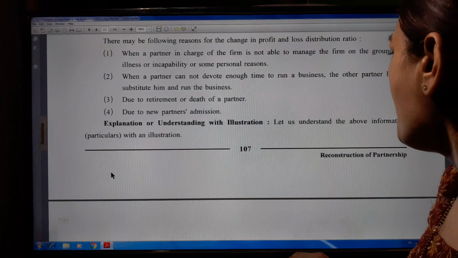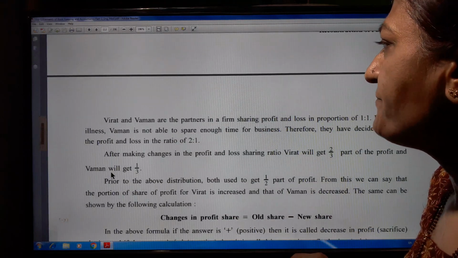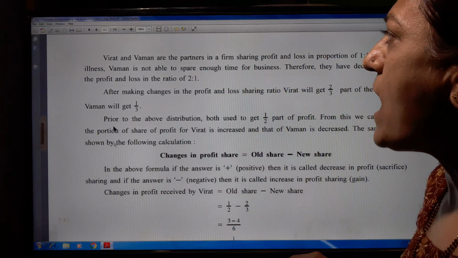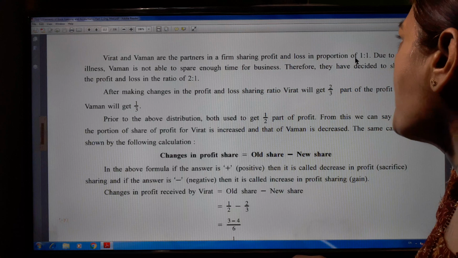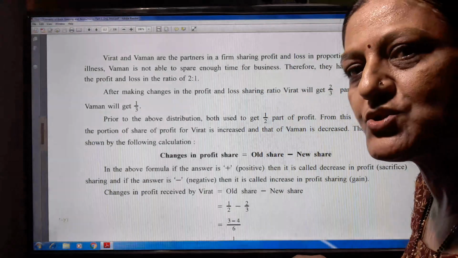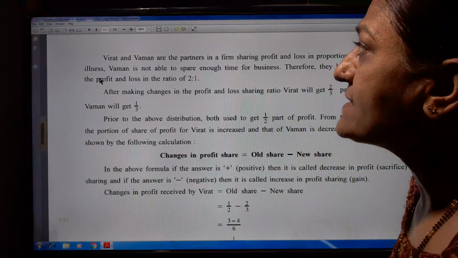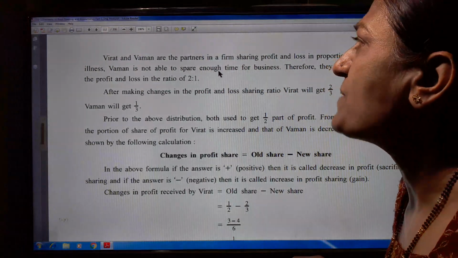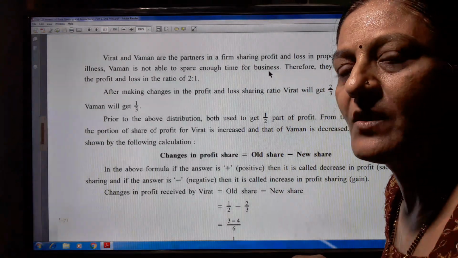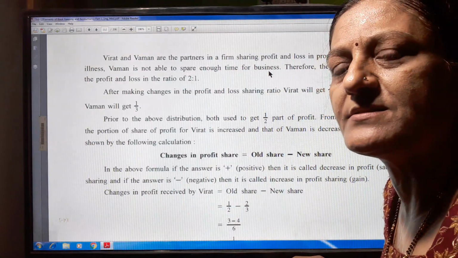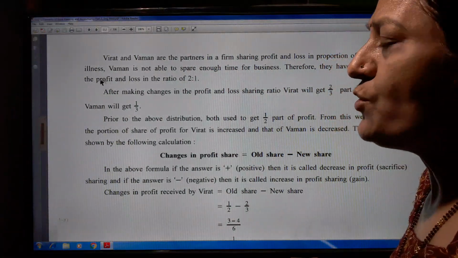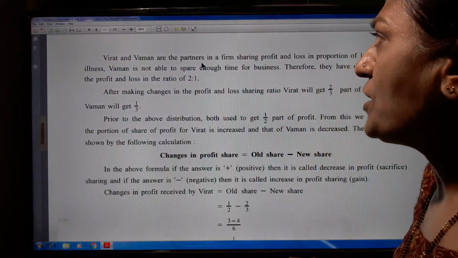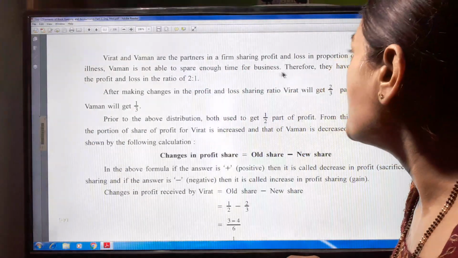Let us understand the above information with illustration. Virat and Vaman are partners in a firm sharing profit and loss in the proportion 1:1, which means an equal ratio. Due to his illness, Vaman is not able to spare enough time for the business.